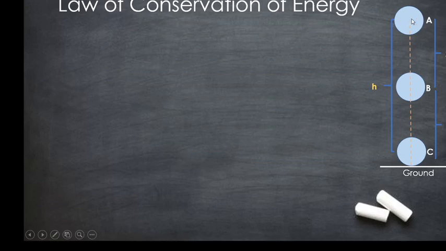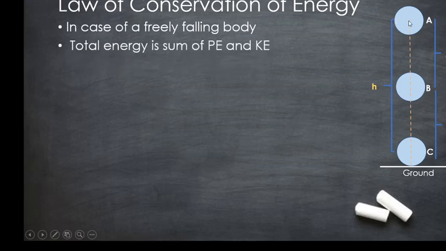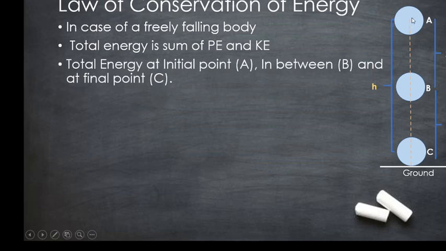So first let us start finding out the total energy at the initial point, that is before starting. At point A, it is at a height. Since it is a freely falling body, its initial velocity will be 0, and it is at a height of h.